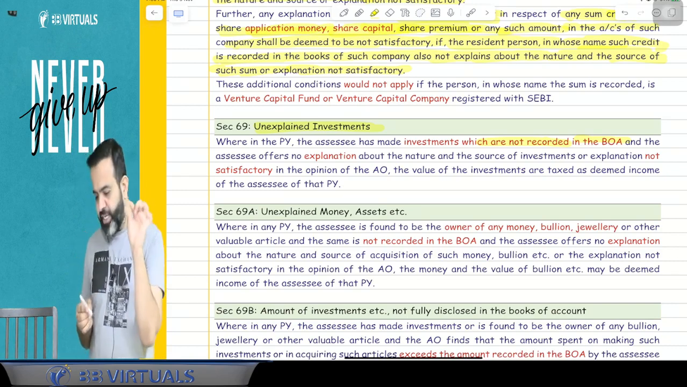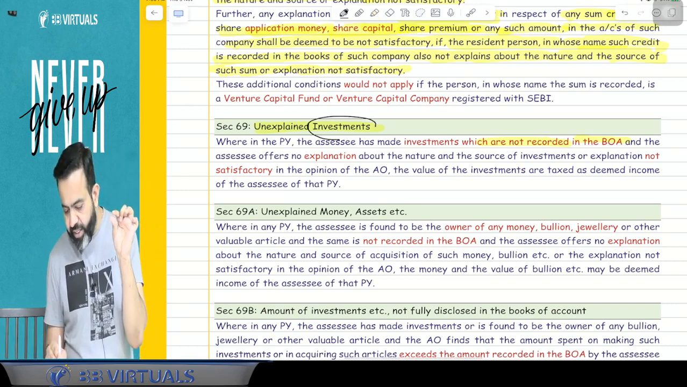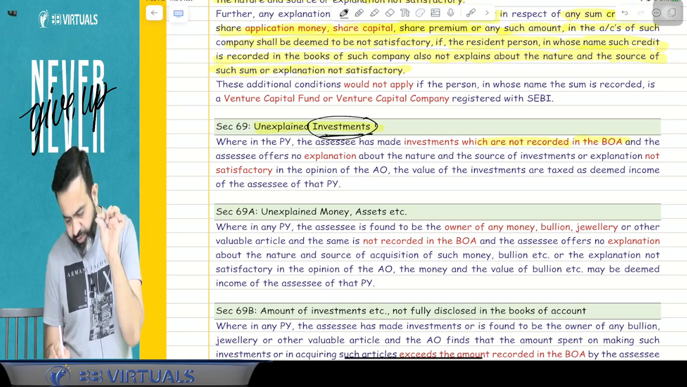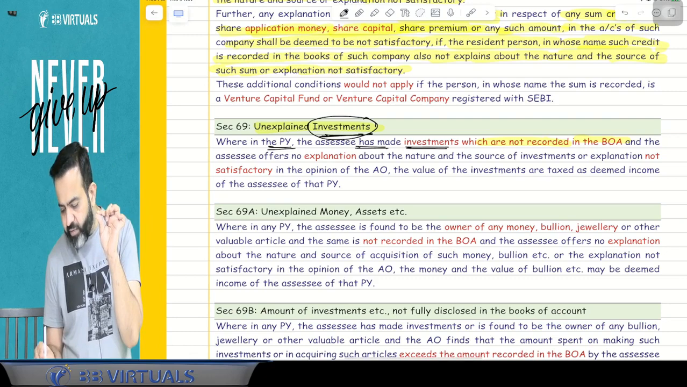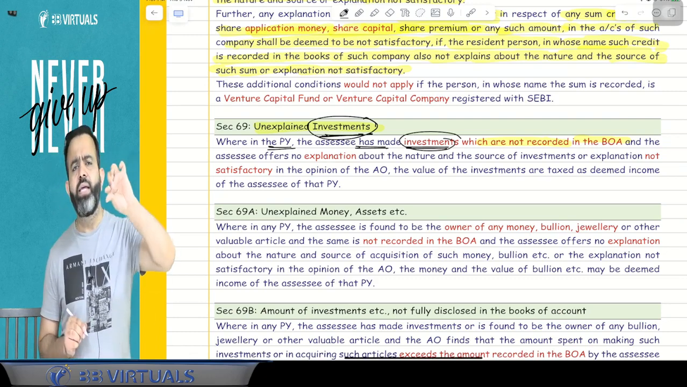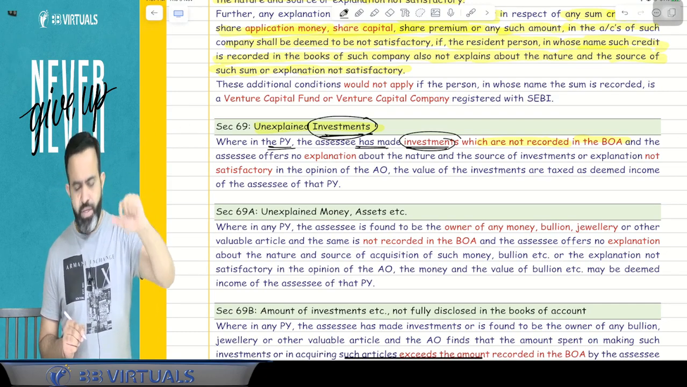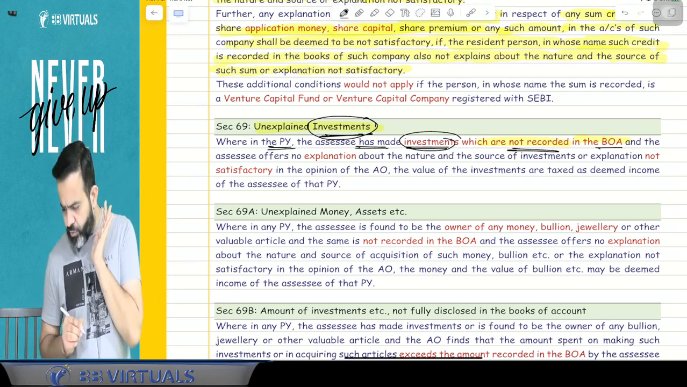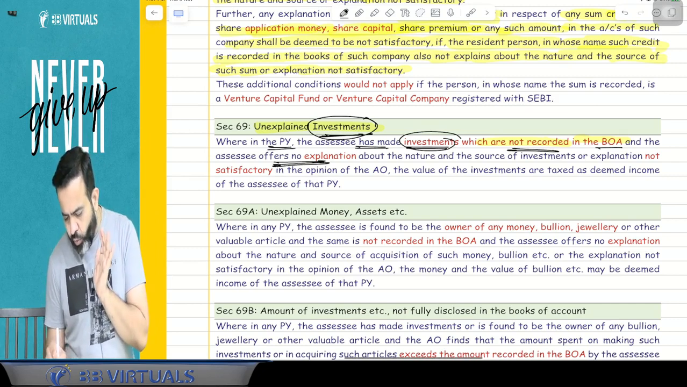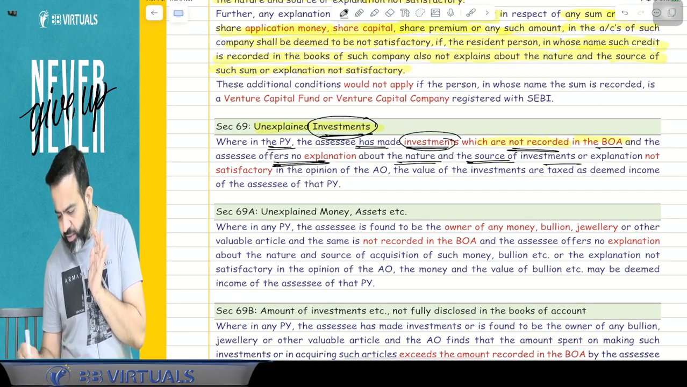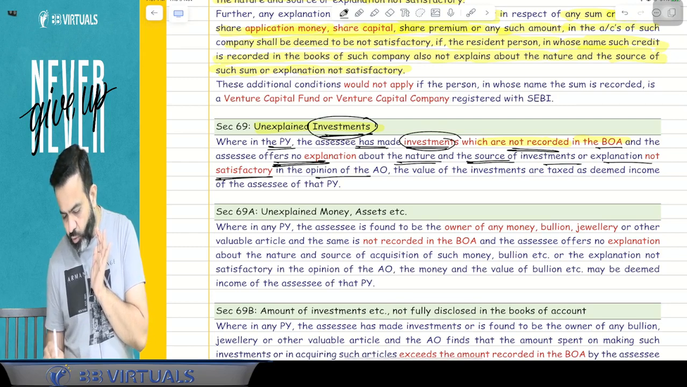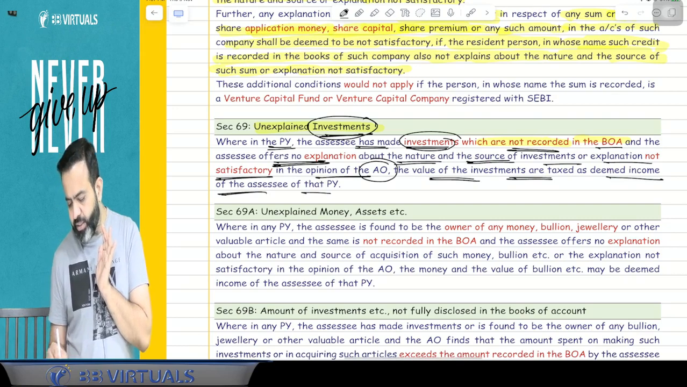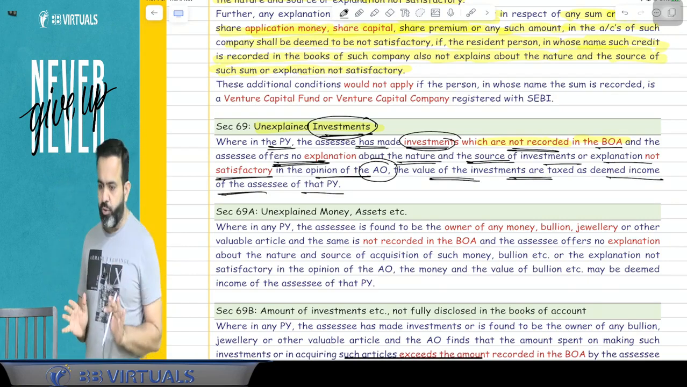So here, if any investment is made, wherein in any previous year the assessee has made an investment, just remember the Reliance shares purchased by Nidhi, which are not recorded in the books of accounts, and the assessee offers no explanation about the nature and source of investment, or the explanation is not satisfactory in the opinion of the assessing officer, the value of the investment is taxed as deemed income of the assessee for that previous year. You got my point or not?